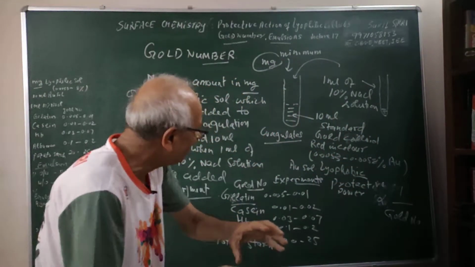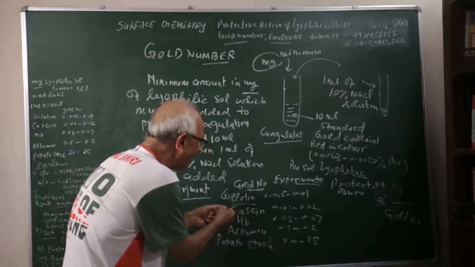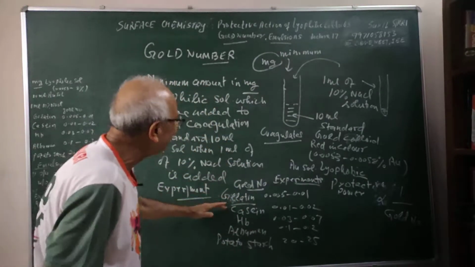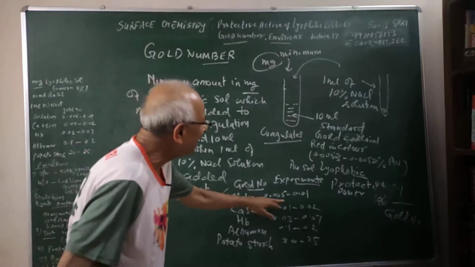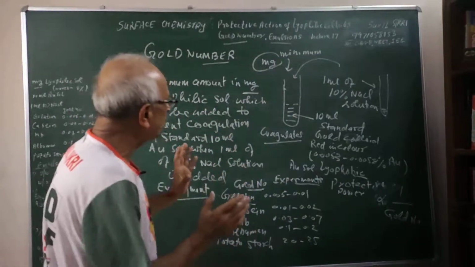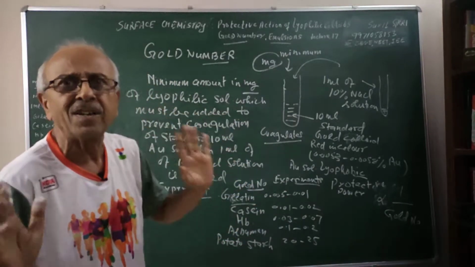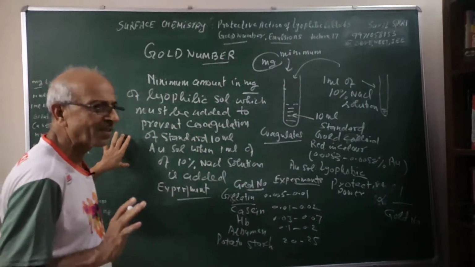Smaller the gold number, greater is the protective power. So the gelatin is the best lyophilic salt because it needed the minimum amount to stop the coagulation of the standard gold salt. So this concept is clear, students.